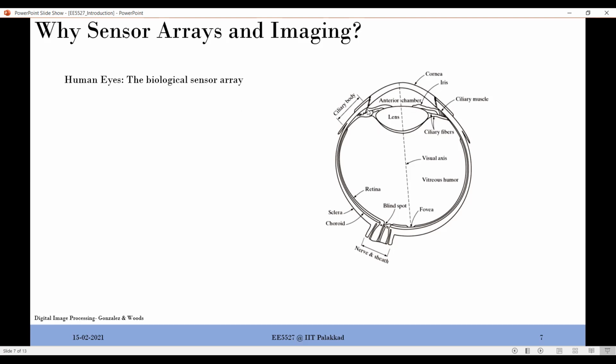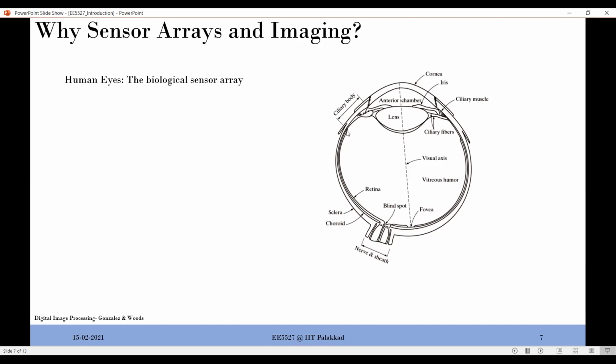So what exactly happens here is you have a lens. Light will fall from an object, through the lens, to the arrangement of sensors that you have at the back end of your eye. We call it the retina. The official term is retina. The retina has a bunch of sensors, known as rods and cones.